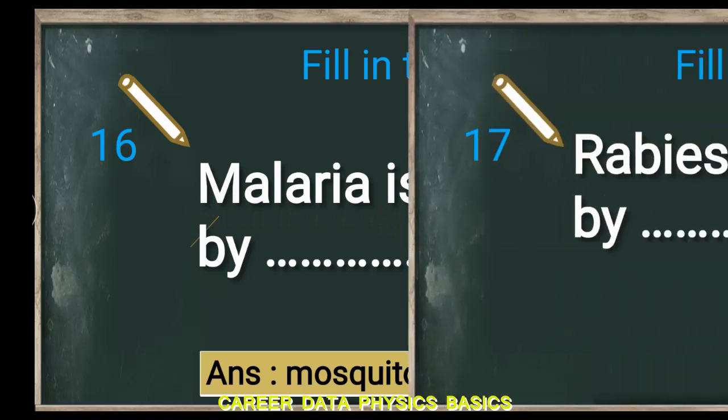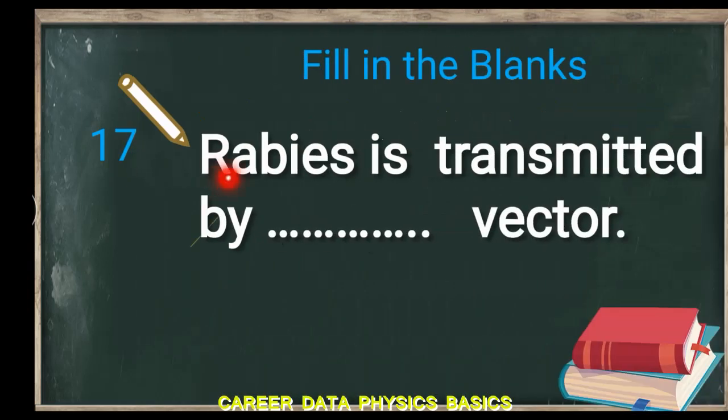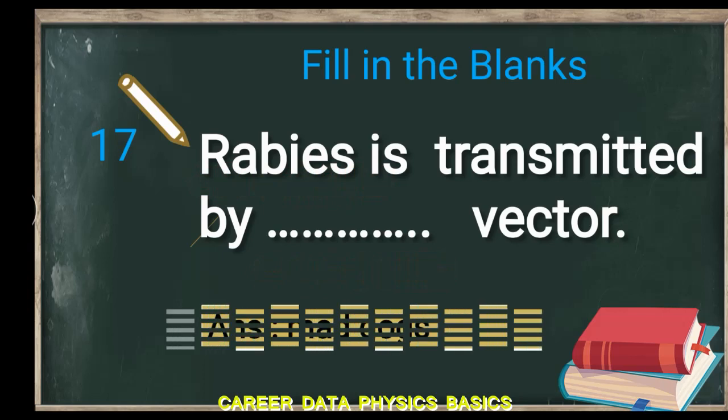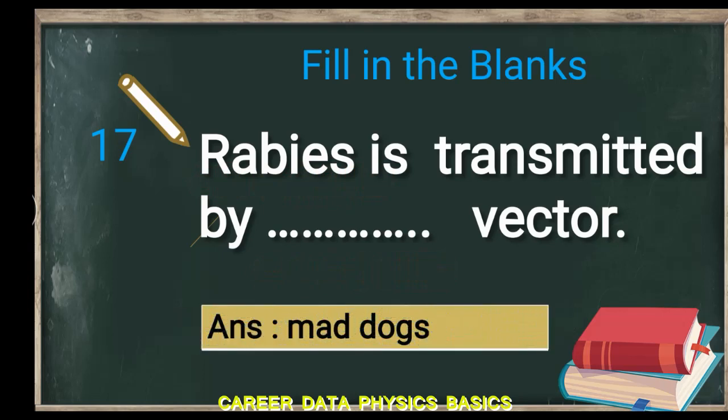Next question, 17th question. Rabies is transmitted by dash vector. Now we have come to rabies and we want to know about that vector which causes rabies. Let's check the answer. Mad dogs. Rabies is transmitted by mad dogs.